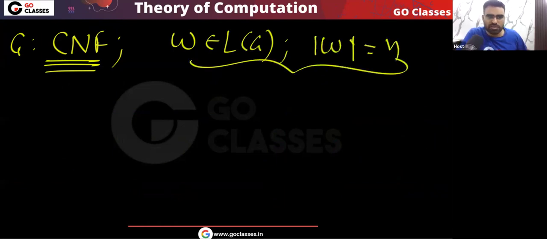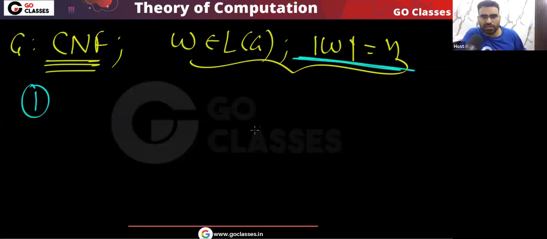Another important thing is, if you have a grammar in CNF, and you have a string W which belongs to the language, and the length of W is, let's assume, n. Then three questions are important. The first question is, what will be the length of derivation for W?